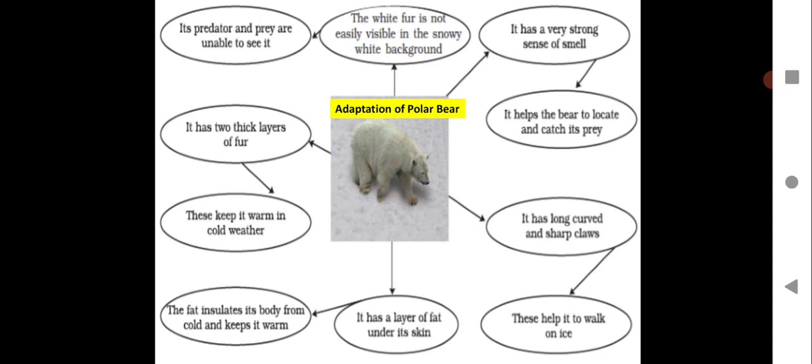So camel, if you shift them to polar region, they will not be able to survive. So adaptation of the camel is different, and adaptation of polar bear is different. That is adaptation. The adaptation is actually the characteristic of the body which is being modified by the nature or by the animal themselves to survive in the given climatic condition. That is adaptation.